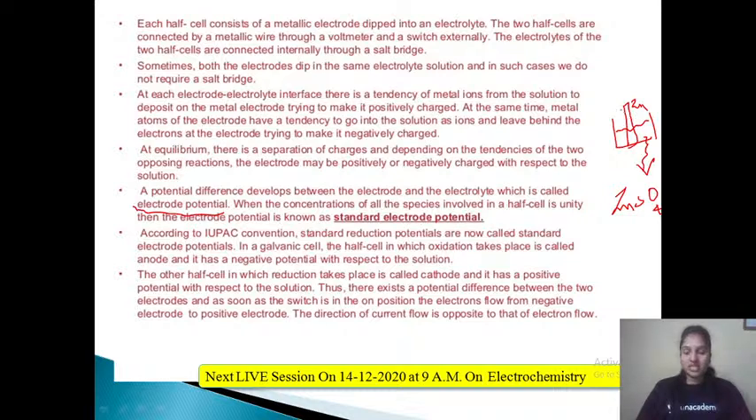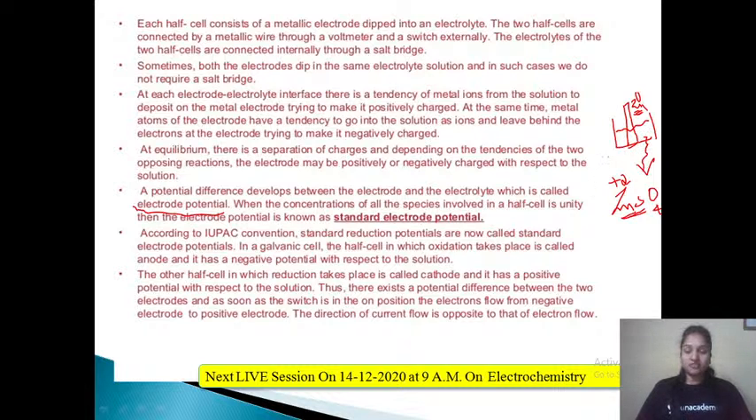Now if you just see, there will be a potential difference between the zinc and the zinc sulfate solution. Why? Because here zinc is in zero oxidation state in the electrode. It's a pure zinc electrode, whereas in the zinc sulfate solution, zinc is existing as Zn2+, right? So definitely there will be a potential difference between this electrode and the electrolytic solution, right?